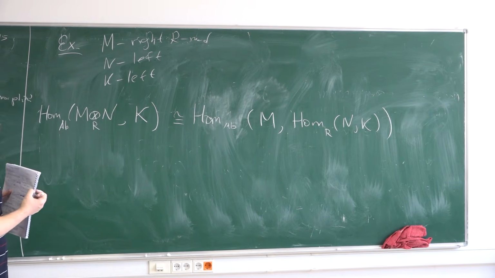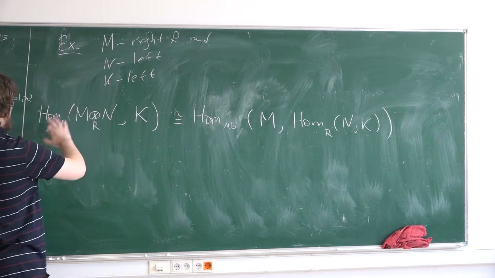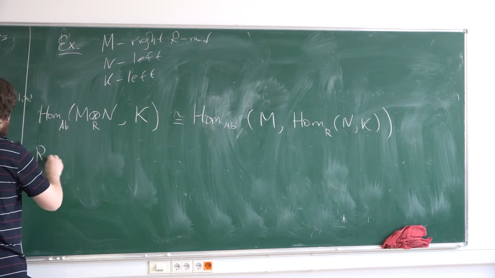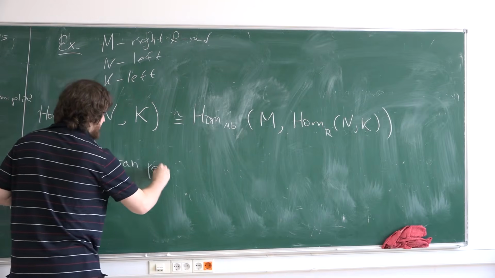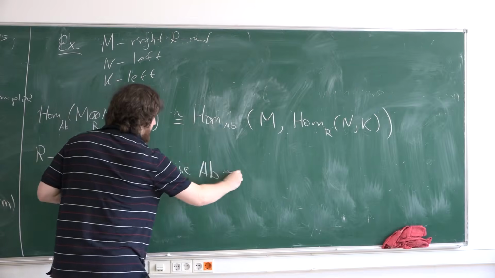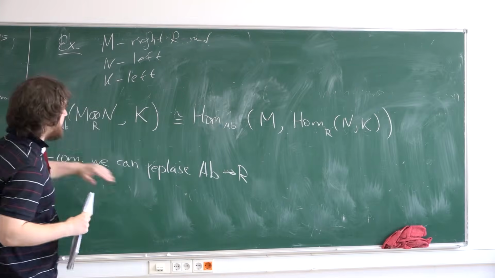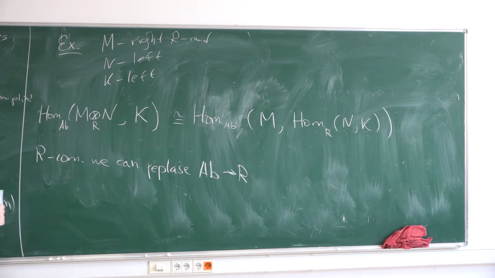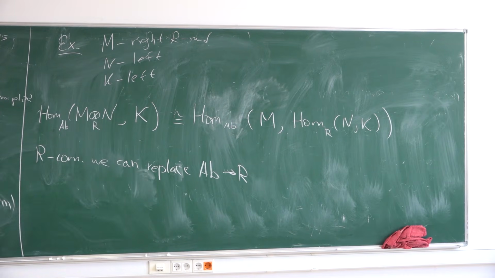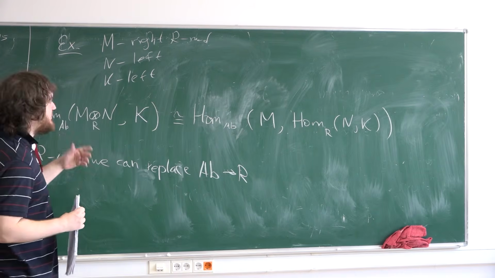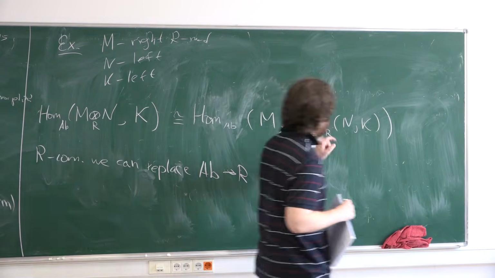And if R is commutative, then these things are all R modules. So if R is commutative, we can replace Ab with R. So we can consider R module maps here and R module maps here, and this is also an isomorphism. Do you understand the exercise? It's the so-called adjunction between the tensor product functor and the Hom functor.